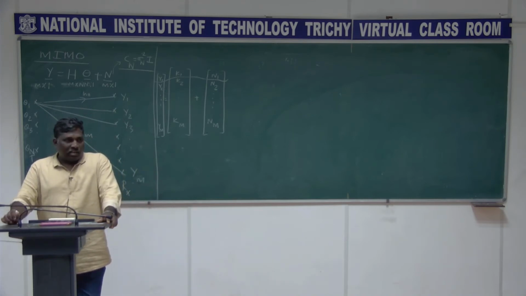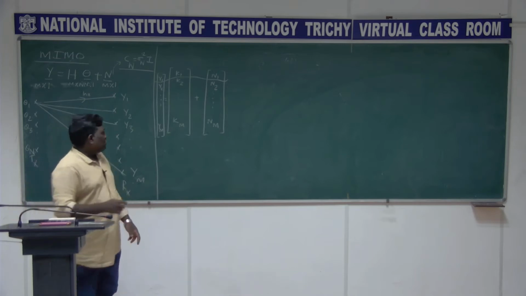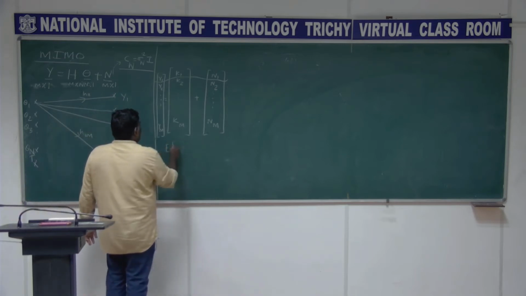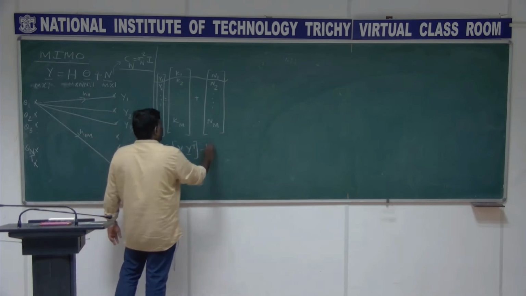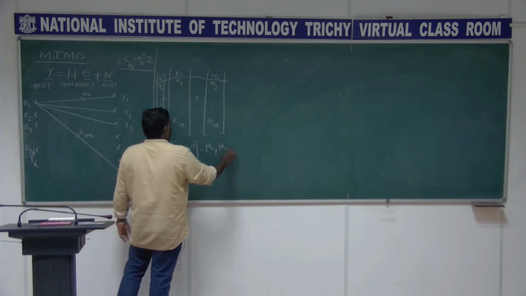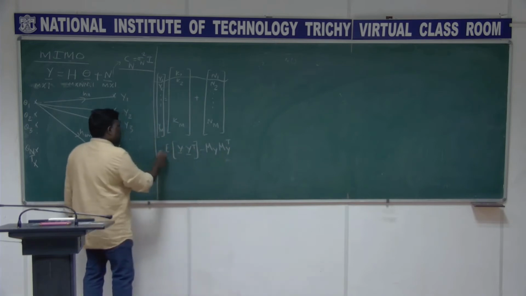Mathematically we can easily identify the expectation of (y − μy)(y − μy) transpose, that is going to be your covariance matrix, right? So if I find that, what is it that you get? What is this value, I am asking?